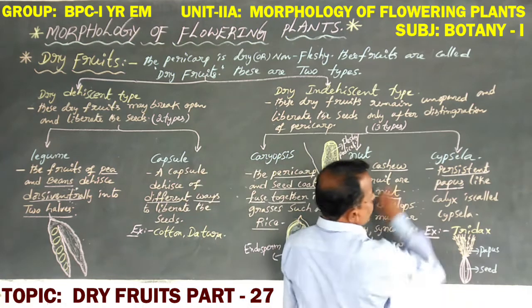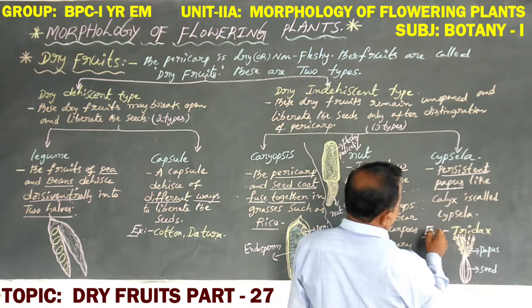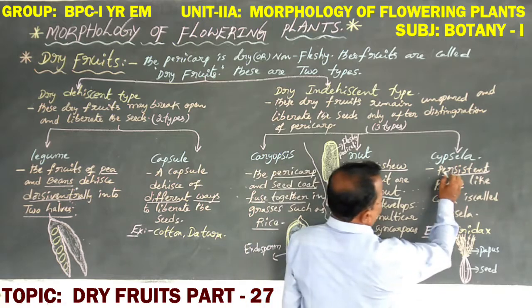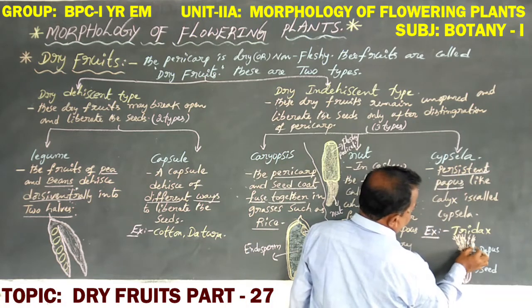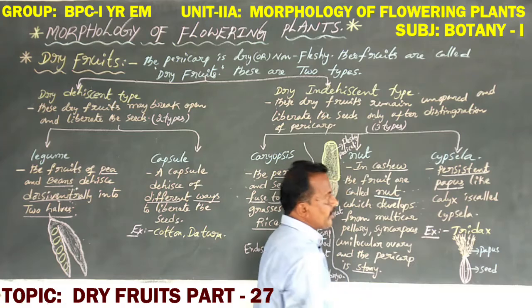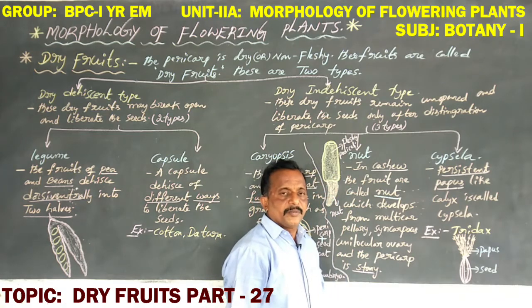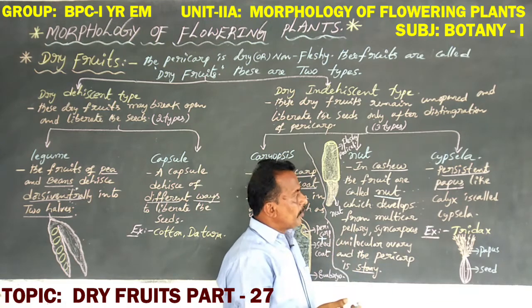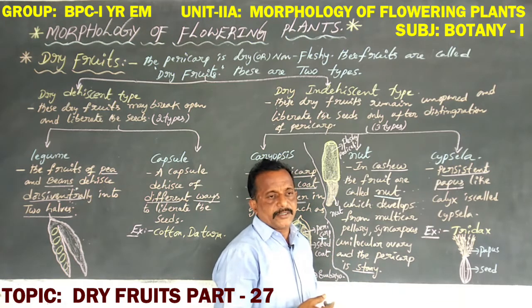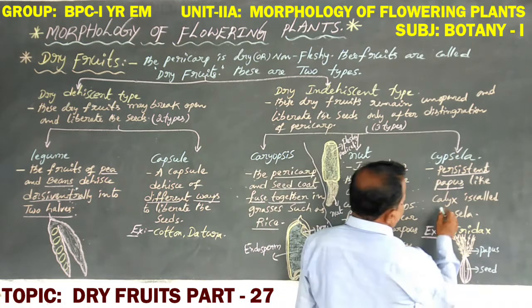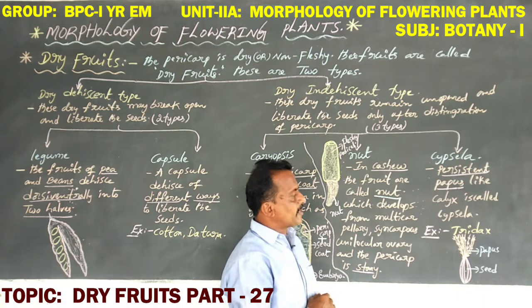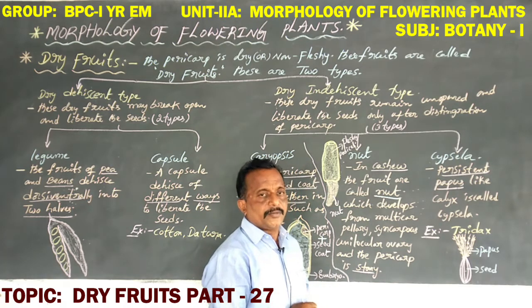Next, coming to Cypsella. Give me the example here, Tridax. Telugu name, Gaddi Chamanti. It has a persistent pappus. Persistent pappus means the calyx is modified, not degenerated or removed. So a persistent pappus like calyx is called Cypsella.